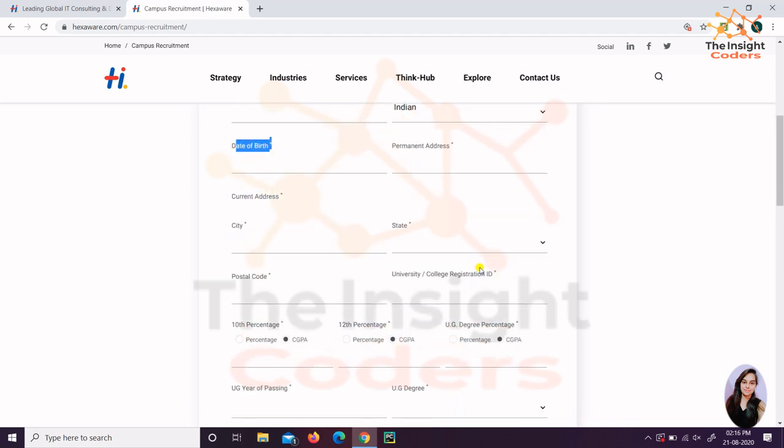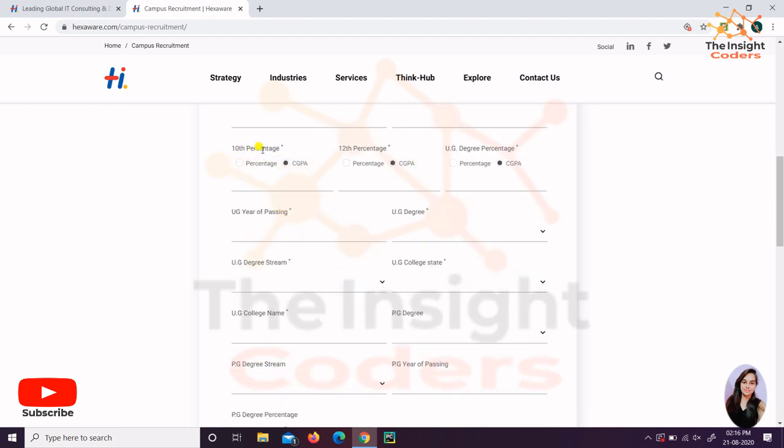Then the permanent address, and after that some details here also: what is the city, state, what is the pin code, and the university or the college registration ID. So you can simply give the ID that you got at the time of enrollment. Okay, now 10th, if it's from CBSE, then mostly you will be able to get the CGPA at that time or whatever you had. Same way for 12th and for UG, the BTech students can just go for UG and simply write the CGPA or the percentage.